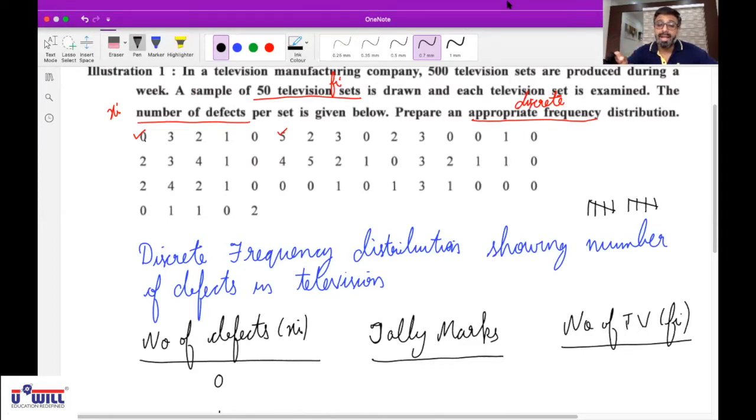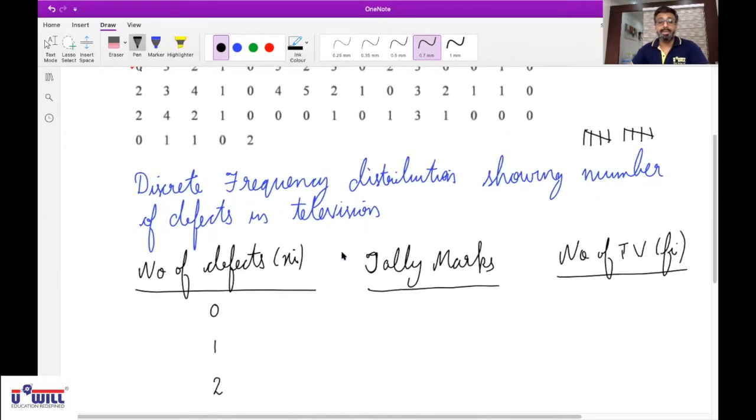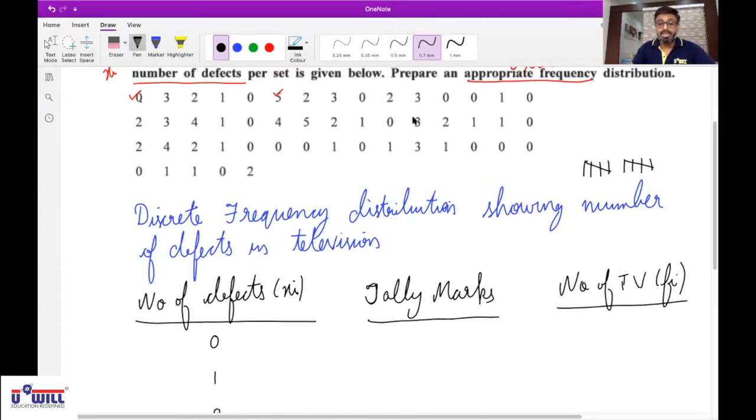ठीक है. हाँ हाँ. सपोज 0 डिफेक्ट्स 5 टेलीविजन में, तो 0 कितनी बार रिपीट हुआ? 5 बार. So the number of televisions is its frequency. Yes, yes sir. Okay. Now, Khushi, see, because the values are small, we read 3 values at a time. So, Khushi, what are the first 3 values?